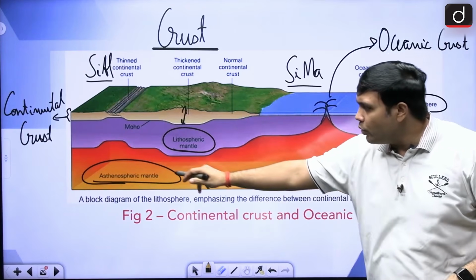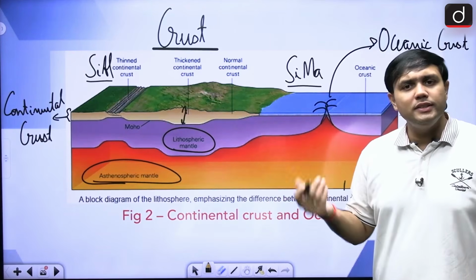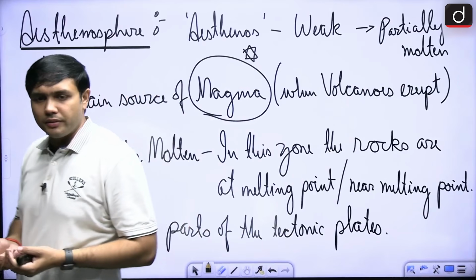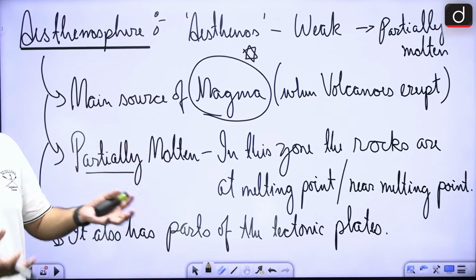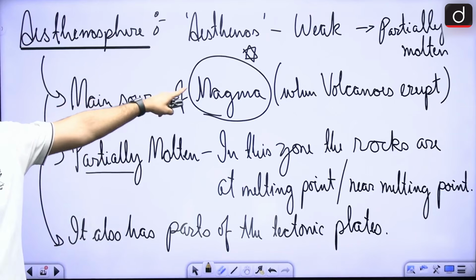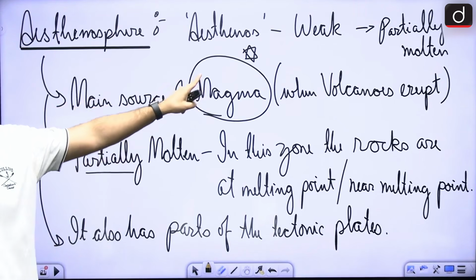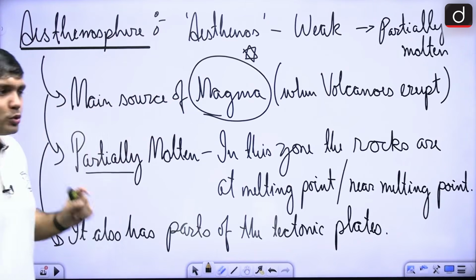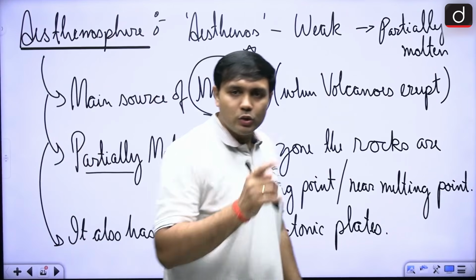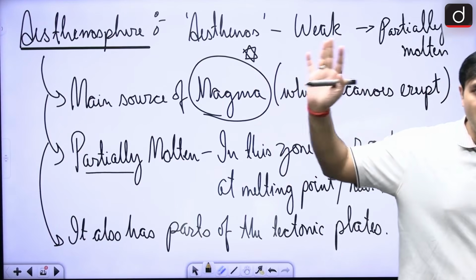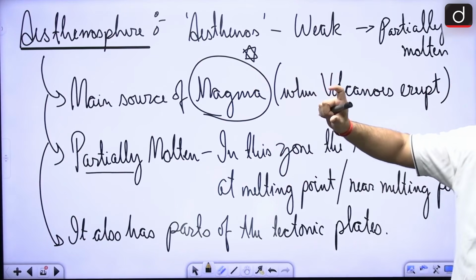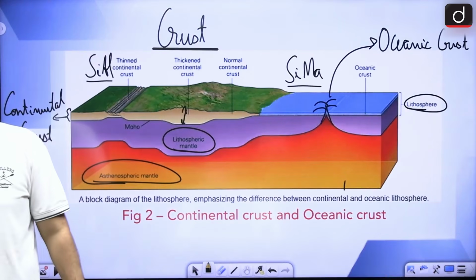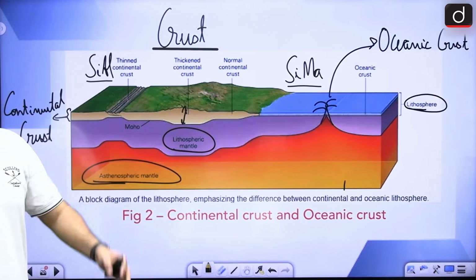Now, it is floating over asthenosphere, right? Now, what is this asthenosphere? If you look at the asthenosphere, it is a partially molten zone, right? Where you would find magma. So it is in this layer that magma is there, and this is the main source of magma for us, right? It is also the layer over which tectonic plates are floating. So, the crust is the outermost layer supporting all life on Earth, right? It is having a thickness of how much? So, this is 40 kilometers, right? So, this crust is 40 kilometers thick, right? And lastly, it is floating over asthenosphere.